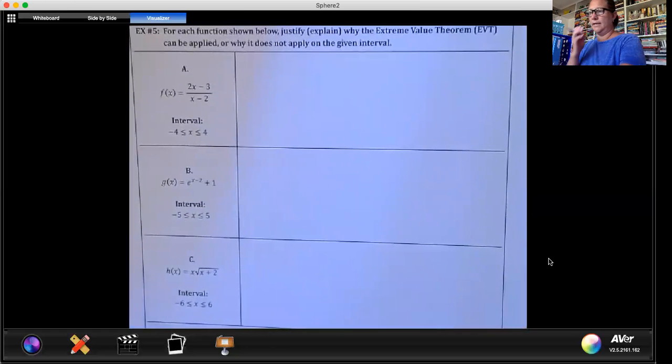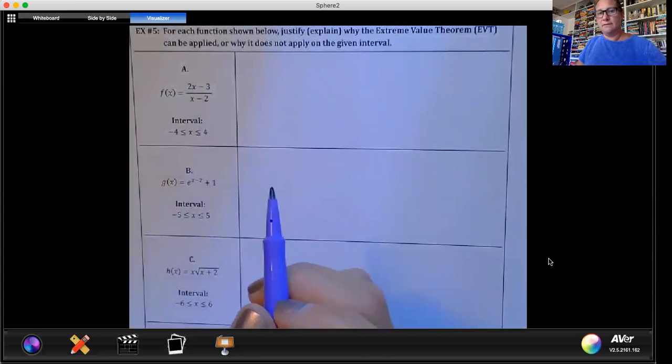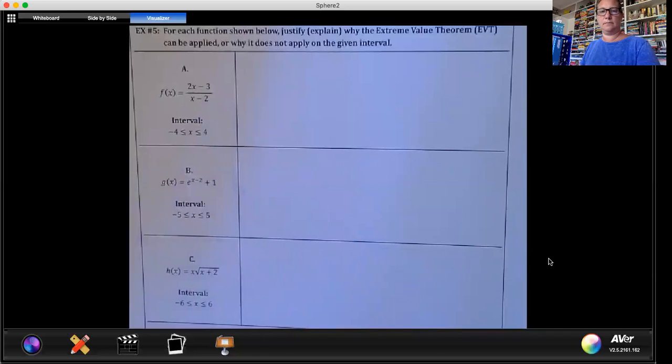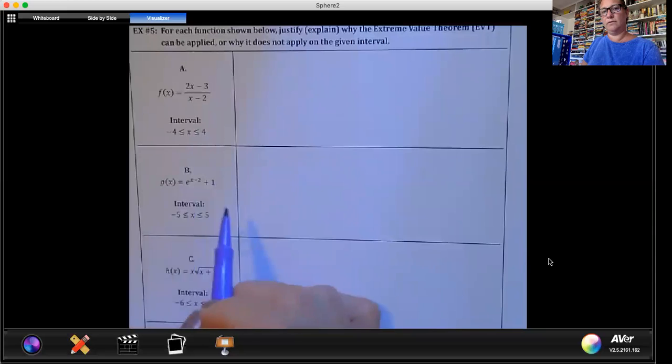So as we look here at example number 5, we should be able to look at the interval, look at the function, look specifically at the denominator. When is it not continuous? Then think about part B. What kind of function do you have? Look at your interval. Is it continuous from -5 to 5? And then look at part C. You have a square root function. Remember what has to happen for a square root function. Look at your interval. Think about what you know.